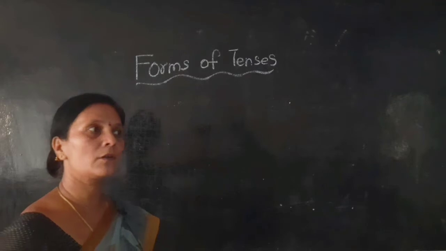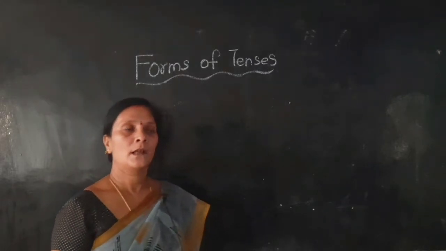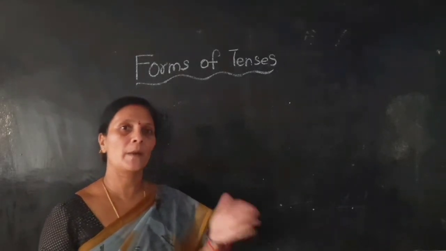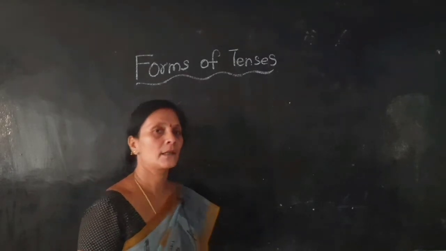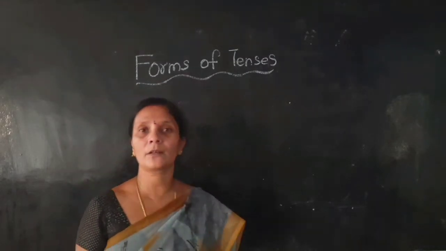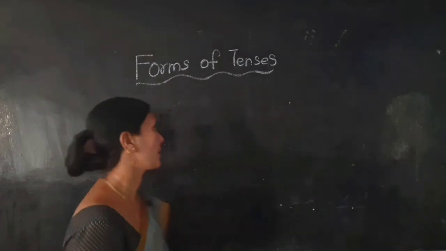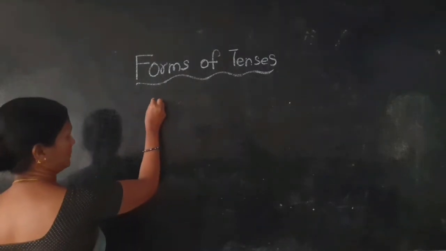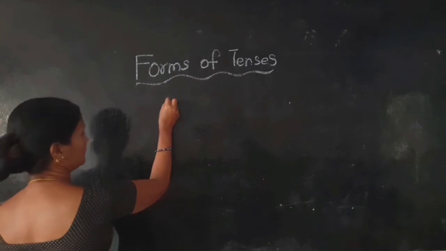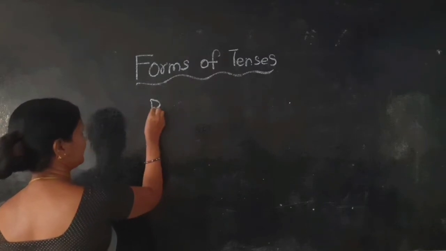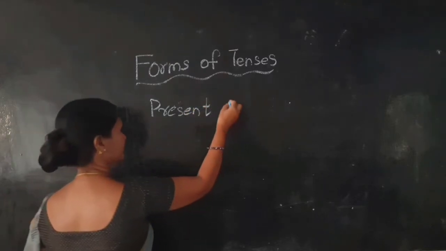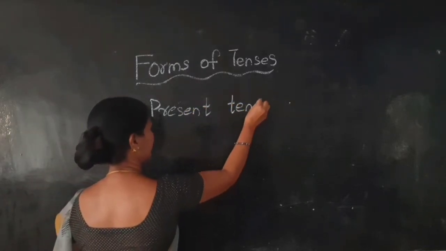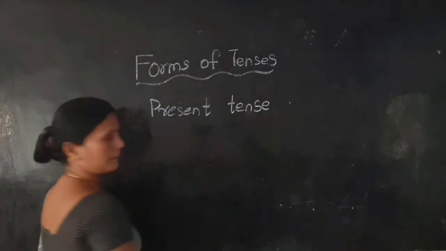There are also four parts in present tense, past tense and future tense also. The forms are different. So first we will read about present tense.